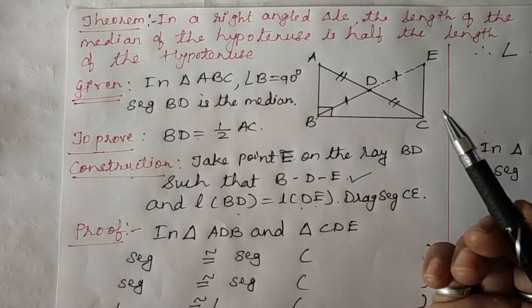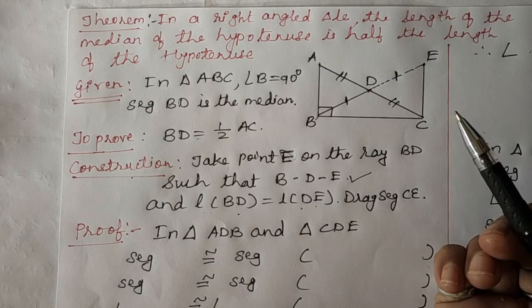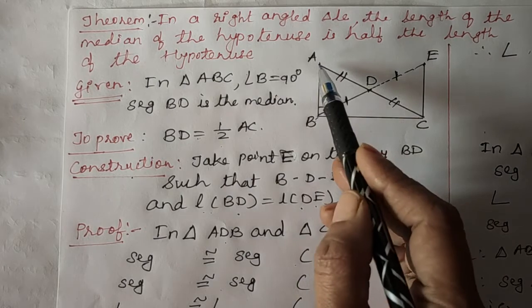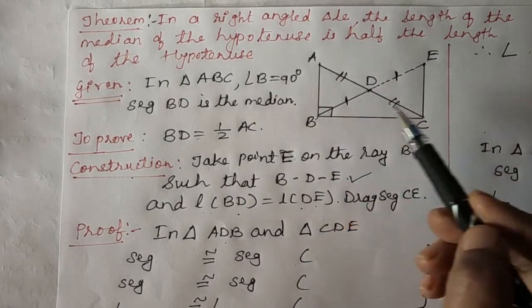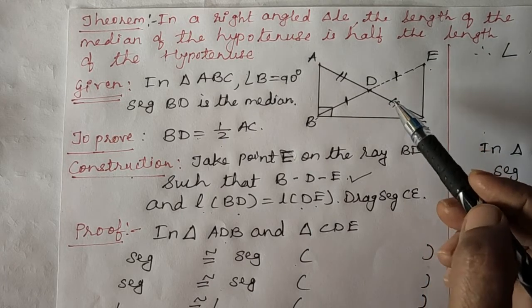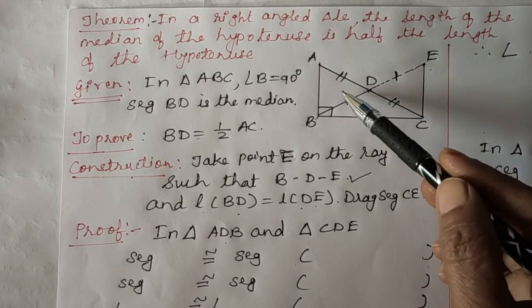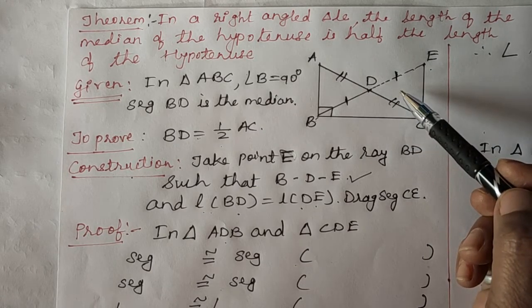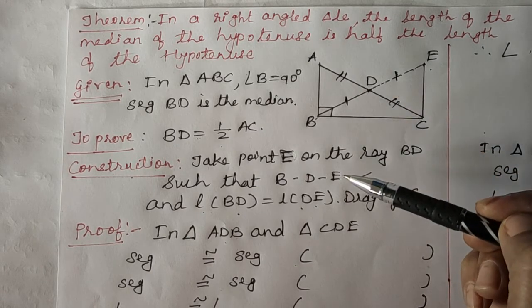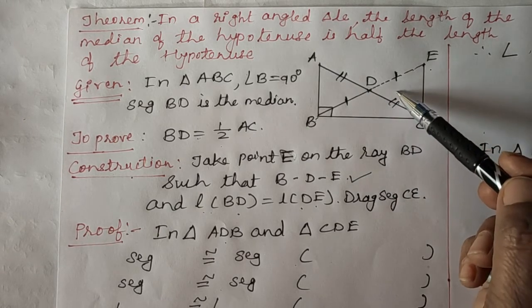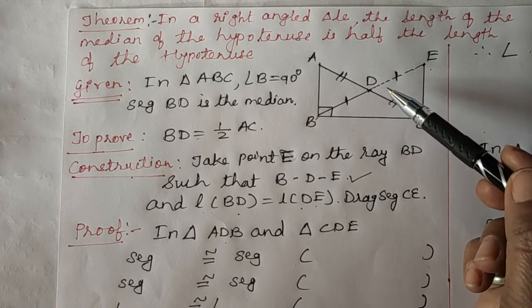Okay, now let's start the proof. Now children, first we have to take these two triangles, ADB and CDE. Now you know, whenever we are taking two triangles, you have to show that these two triangles are congruent. And to show the triangles are congruent, you need three congruent parts of these two triangles. It's very easy.